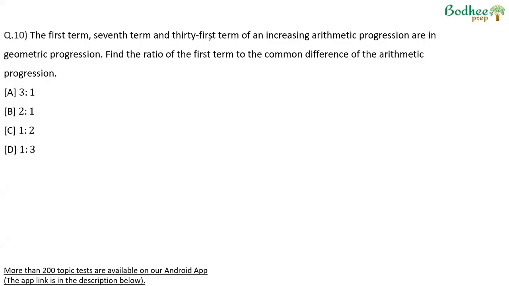The first term, 7th term, and 31st term of an increasing arithmetic progression, d is greater than 0, are in geometric progression. Find the ratio of the first term to the common difference. The first term is a, the 7th term will be a plus 6d, the 31st term will be a plus 30d. These three terms are in geometric progression, so we can say root of a into a plus 30d is equal to the second term, which is a plus 6d.